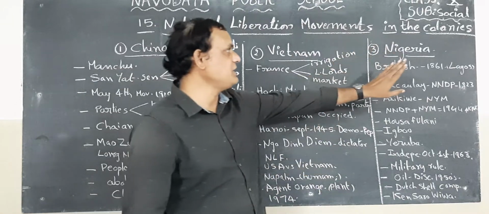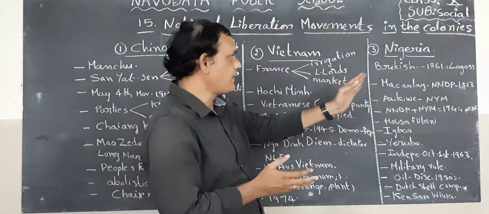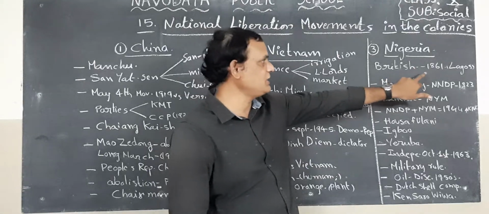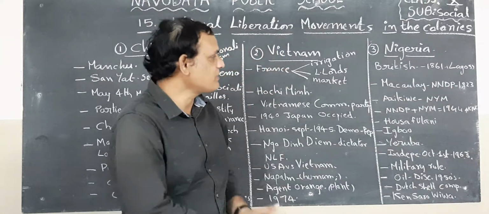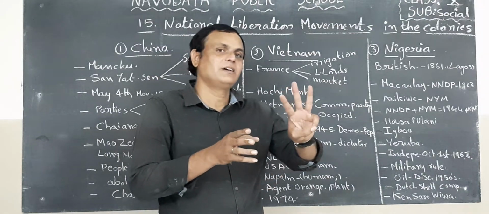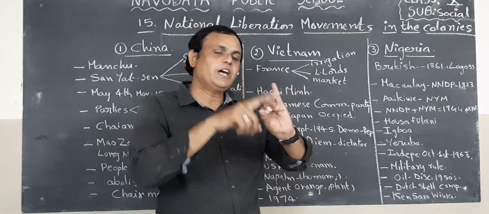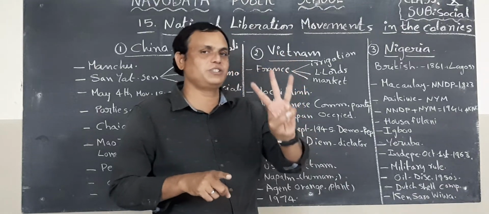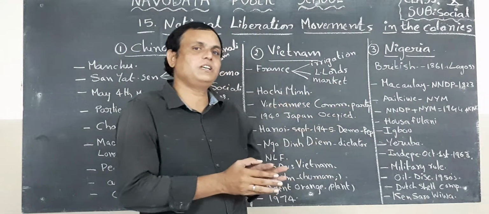Next, children, the third country is Nigeria. This Nigeria is on the African continent. Here, Nigeria was under the control of the British government. They established their rule in 1861 from Lagos. Next, when the people divided this part, Nigeria has three main regions: Hausa Fulani, Igbo, Yoruba. These are the three regions of Nigeria. So they followed a divide and rule policy in Nigeria.